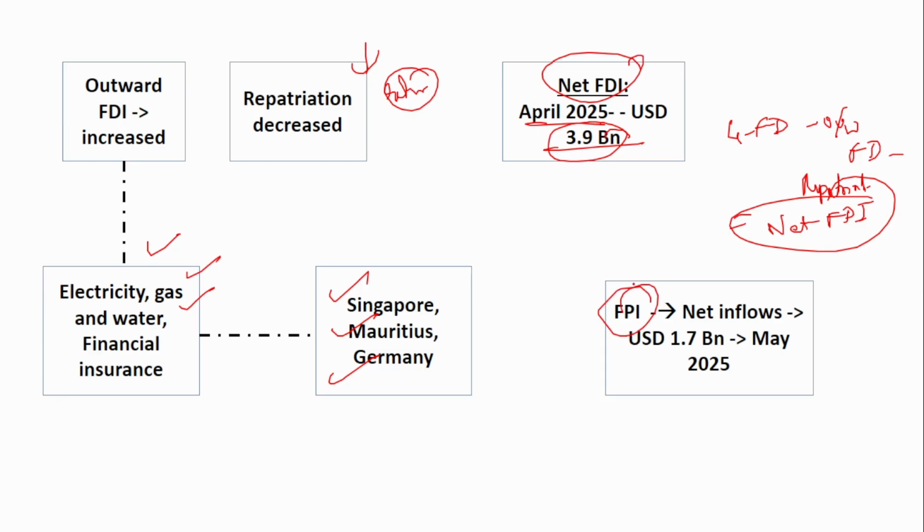Similarly, for foreign portfolio investors, the net inflow was 1.7 billion in May 2025. In the previous case, we saw the FDI details for the April month. This detail is for the May month. The net inflow in May 2025 was 1.7 billion.